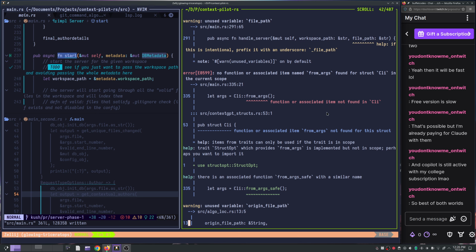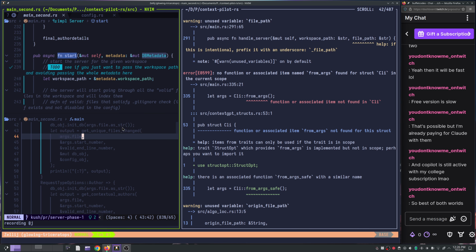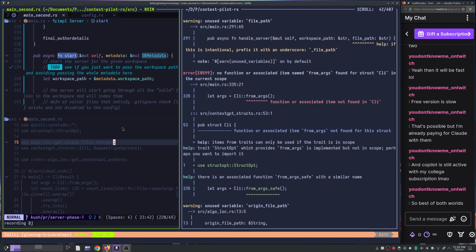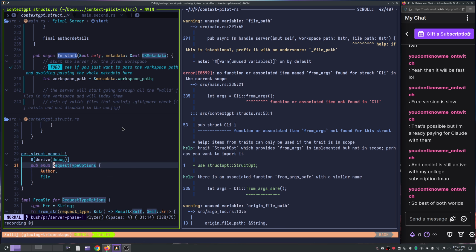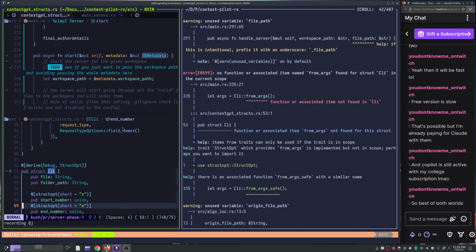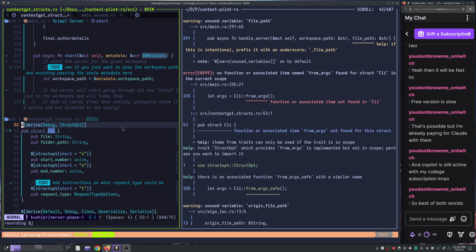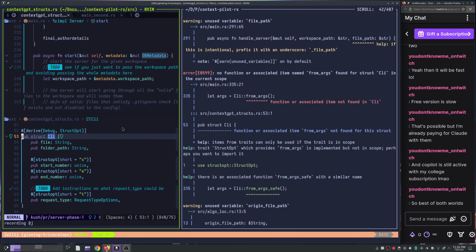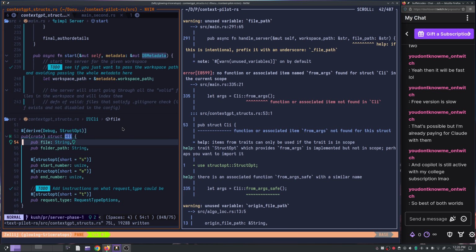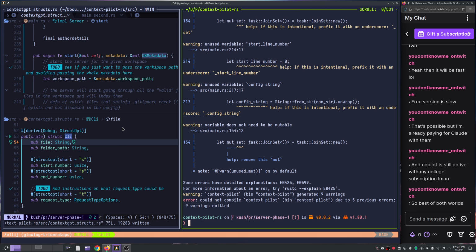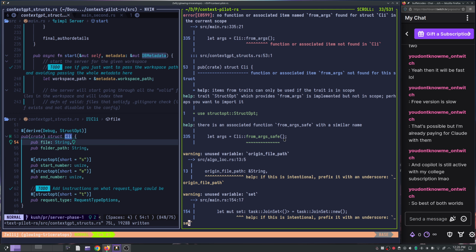CLI from args function associated item not found. I thought we already have it. Is it that we don't have it? No, what's up with this? So from args is not there, huh?